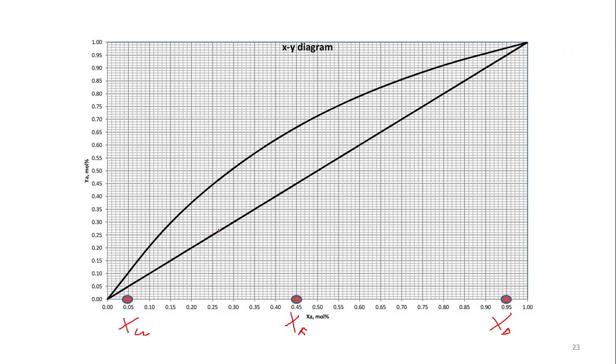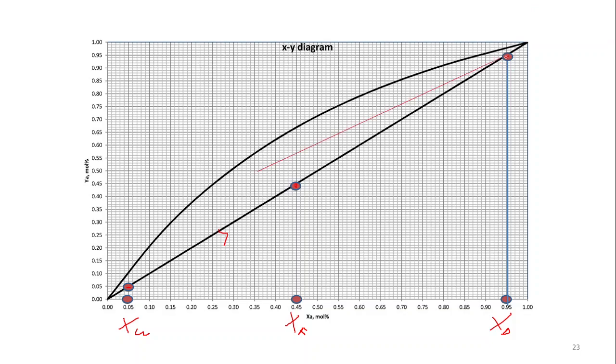All these 3 points we have to find on this line, because these 3 lines cross the y equals x line. This point is where the stripping line will cross through, this is where the feed line will cross through, and this is where the enriching line will cross through. First we draw the enriching line, because we know the R value.